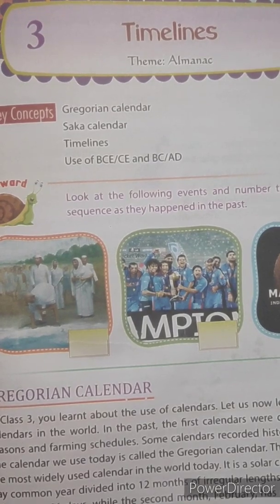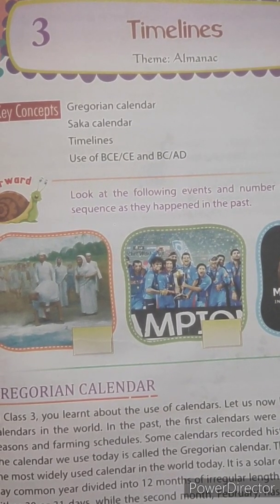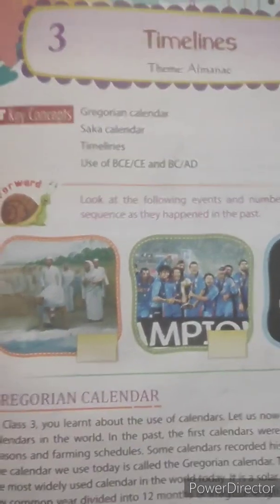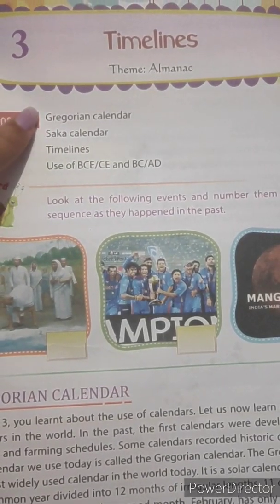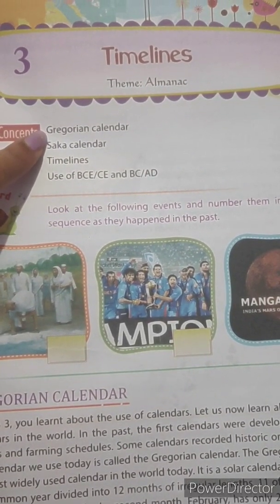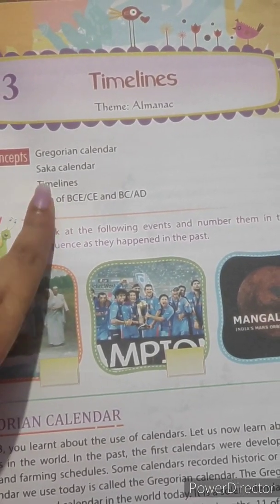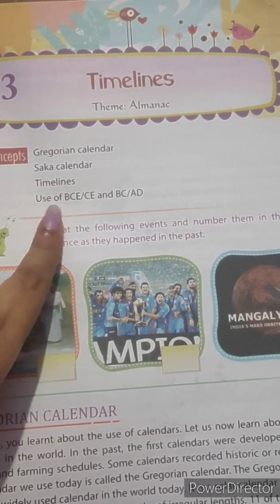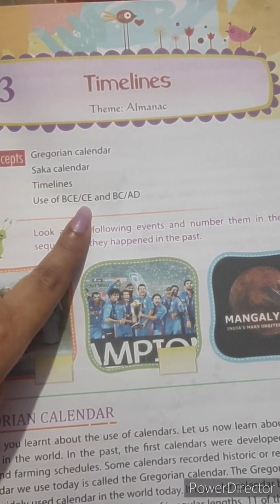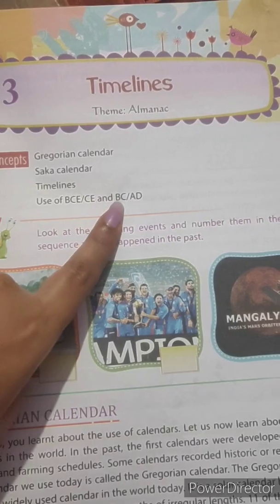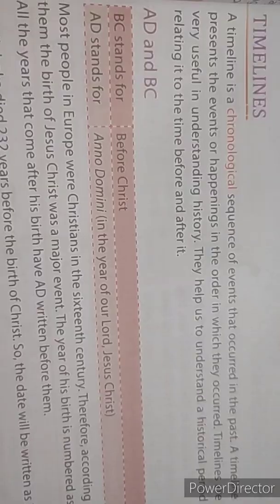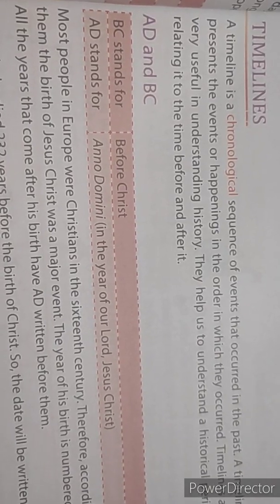We were in chapter number 3, Timelines, and we have covered these two topics, Gregorian calendar and the Saka calendar. Today we will cover these two topics, timelines, use of BCE/CE and BC AD. Students, now come to page number 37, timelines.